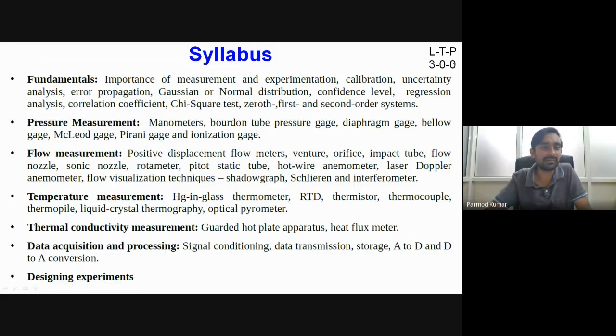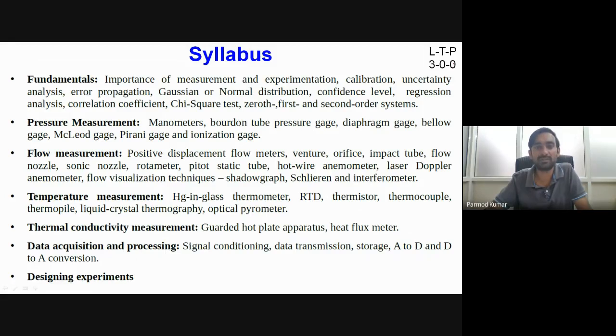Now let me first describe about the syllabus of the course. I have already uploaded it on the Moodle as well. The very first module is fundamentals of experiments. In this first module, we will first discuss about the importance of measurement and experimentation. Then what do we understand from calibration, what is uncertainty analysis, error propagation, then what are the different statistical ways for analyzing the experimental data.